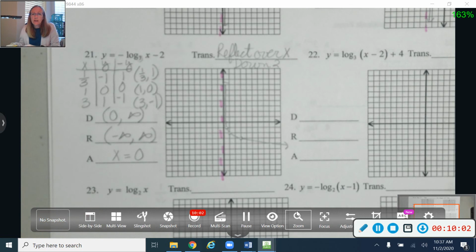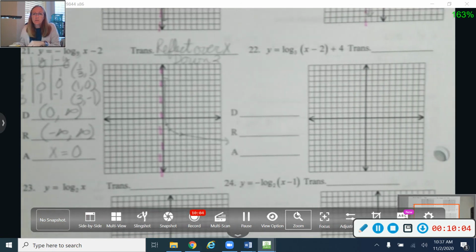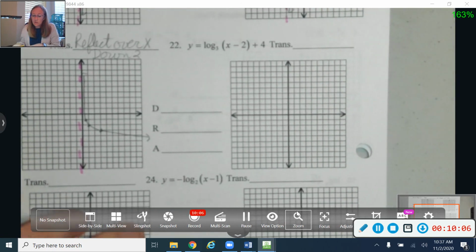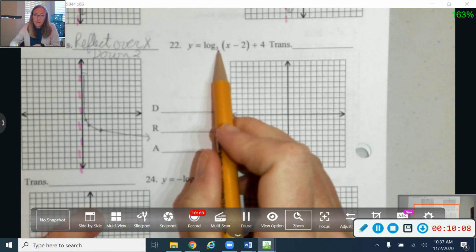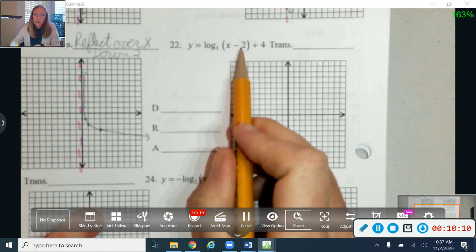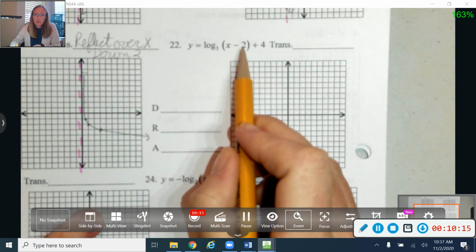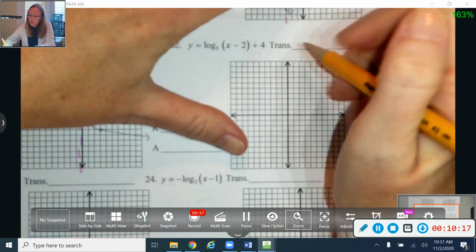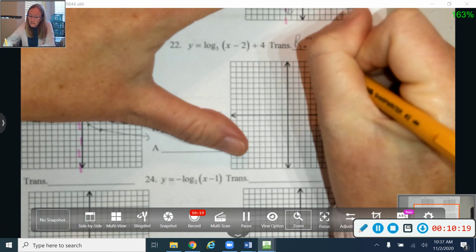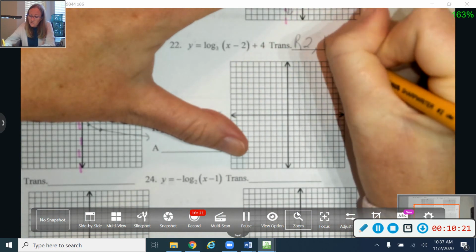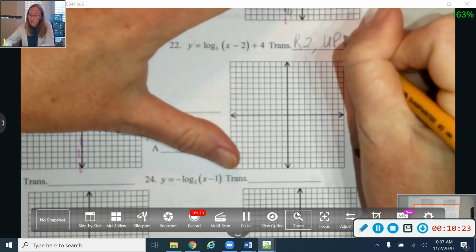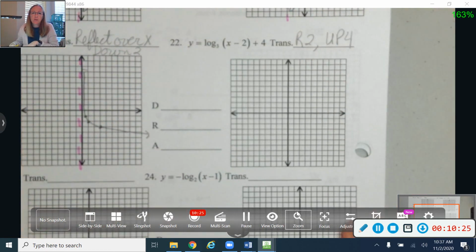Let's work one more together. I'm going to take a look at 22. So on 22, I'm still working with my base of 3. I don't have anything in front to stretch or shrink or reflect, so I'm going to start right here. This minus 2 is going to make it move to the right 2, and my plus 4 is going to make it move up 4.